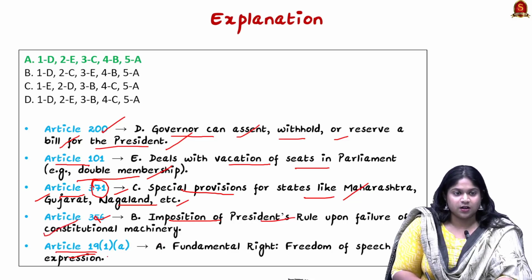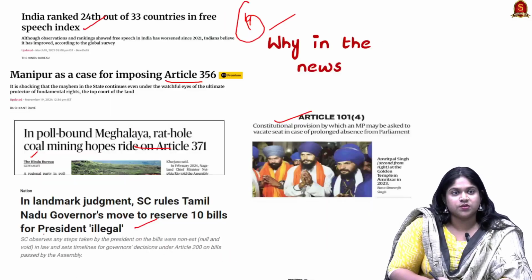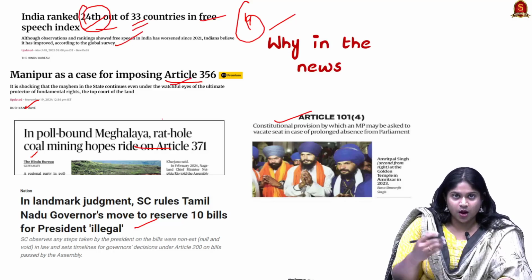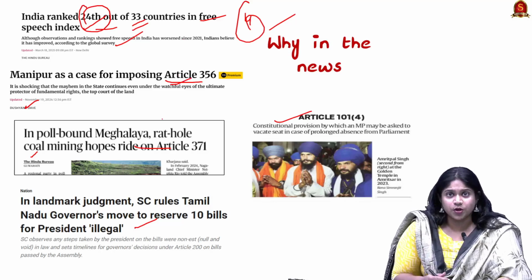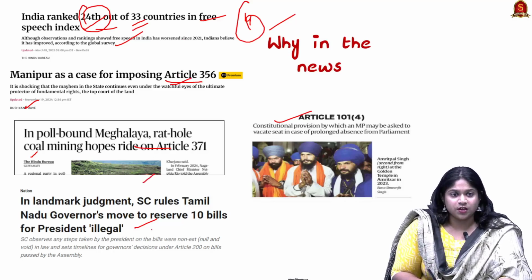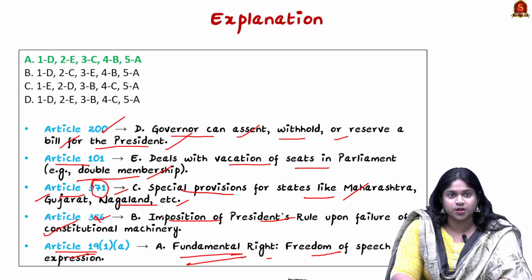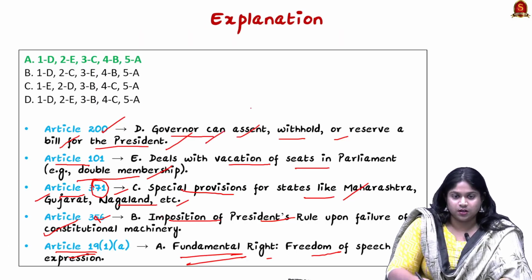Article 19(1)(a) talks about the fundamental right of freedom of speech and expression. As we have seen in the news, India was recently ranked 24th out of 33 countries in the free speech index. So this is how you have to gather the importance of news, and how these articles have the potential to come up in the exams also. So brush up the basics for these articles.